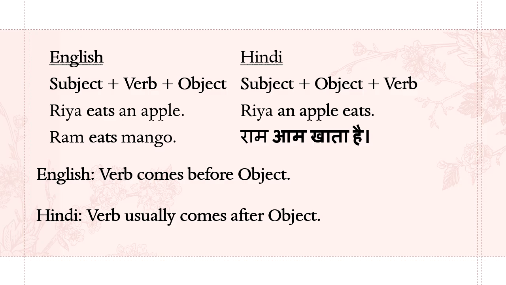Now you understand the difference? Yeah, this is the point to be remembered. In English, verb comes before the object, but in Hindi, verb usually comes after the object. So if you have a sentence, Ram eats mango, and you have to write it in Hindi, you can't just translate to Hindi like Ram खाता hai mango, because in Hindi, it is subject, object, verb. So Ram aam khata hai.